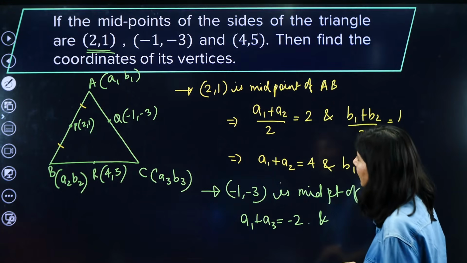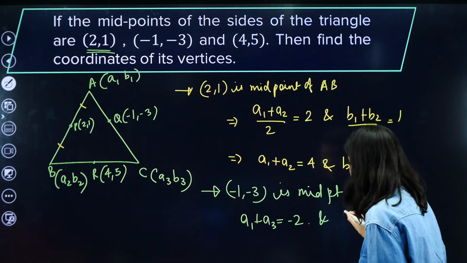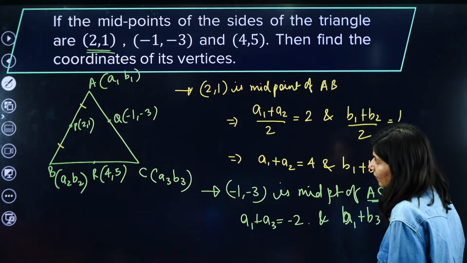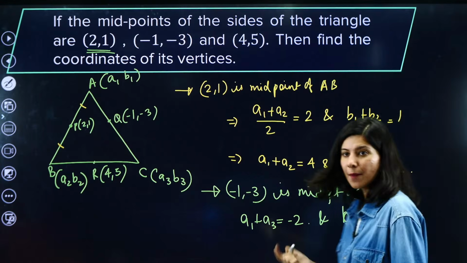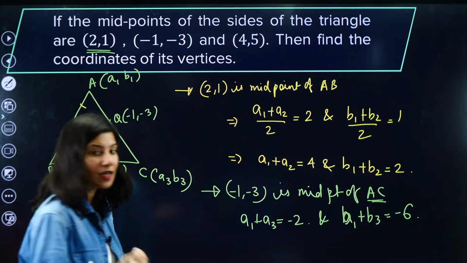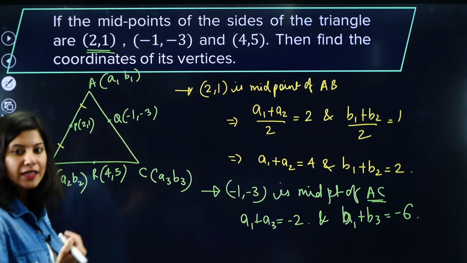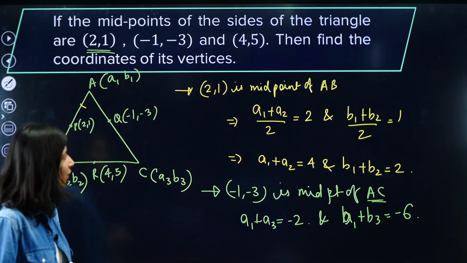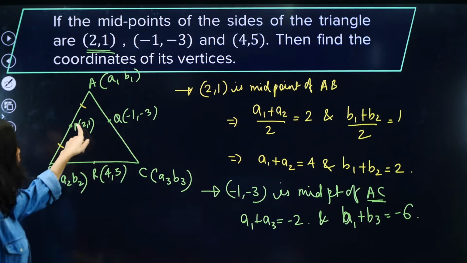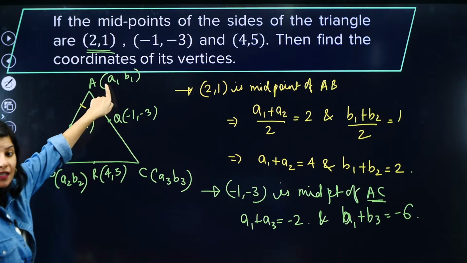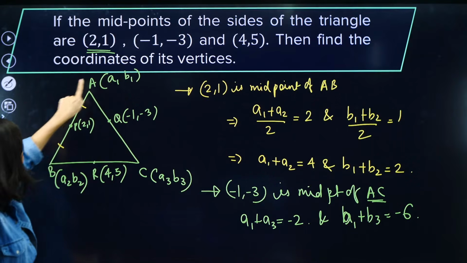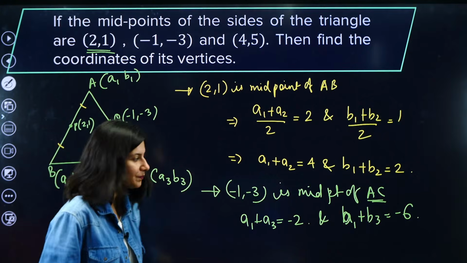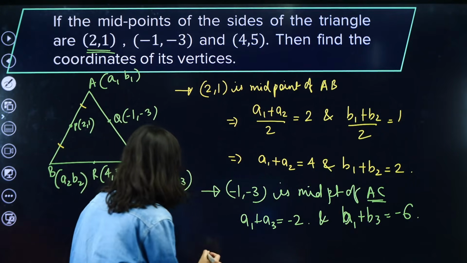And b1 plus b3 will be -6, right? So basically (b1 plus b3) by 2 is -3. Multiply by 2 and we are going to get it. How are we getting it? We are directly applying the midpoint formula. Are you getting or not? So this is your second equation.